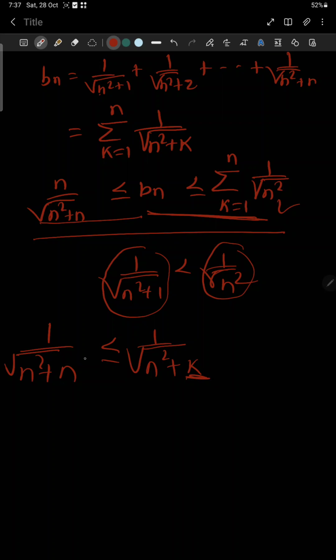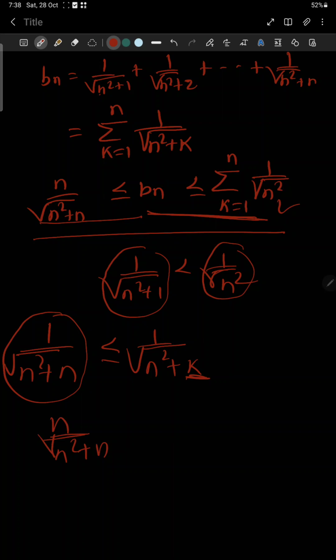If we take the highest value, the denominator is a bigger quantity, and if the denominator is bigger, then the whole quantity is smaller. What is the number of terms in this Bn? There are n terms. If we add all these n terms, we will get n by root over n square plus n. So this lower bound is also true.